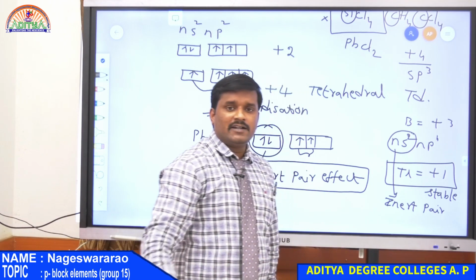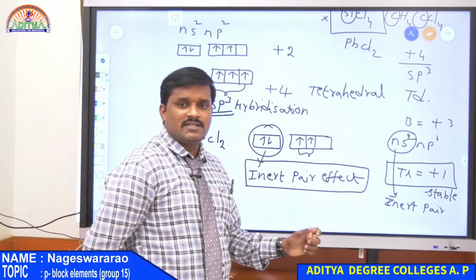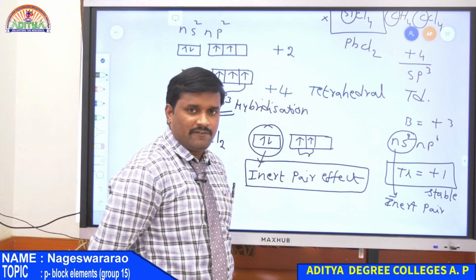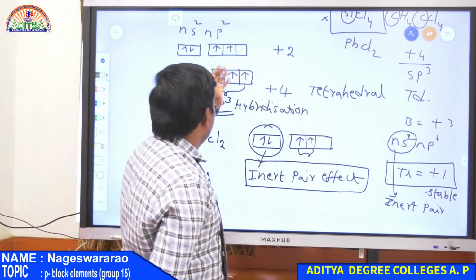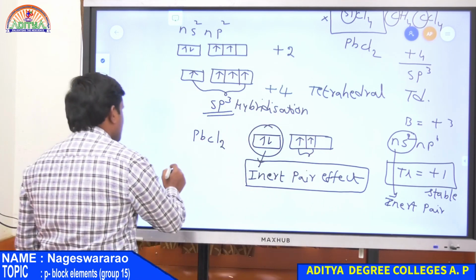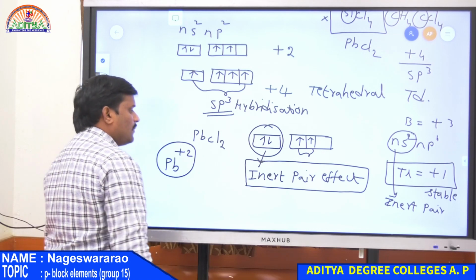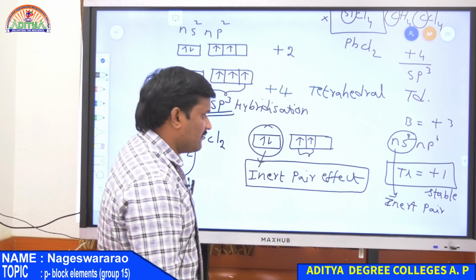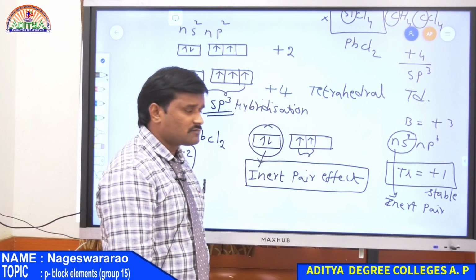Therefore, inert pair effect increases from top to bottom, and hence the low oxidation state of lower metals in a group is due to inert pair effect. So that is the reason lead only forms PbCl2 and also PbO, monoxide as well as dichloride. In all these cases, lead is only having a +2 oxidation state rather than +4. It does not form +4 oxidation state, that is due to inert pair effect. So all these are chemical properties of carbon family.